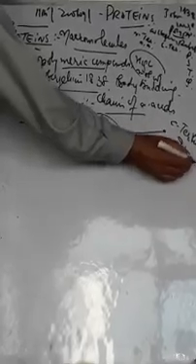The proteins have two terminals. One is the N-terminal amino acid, the starting point, and the end is known as the C-terminal amino acid. The last amino acid is the C-terminal amino acid, the first amino acid is the N-terminal amino acid.